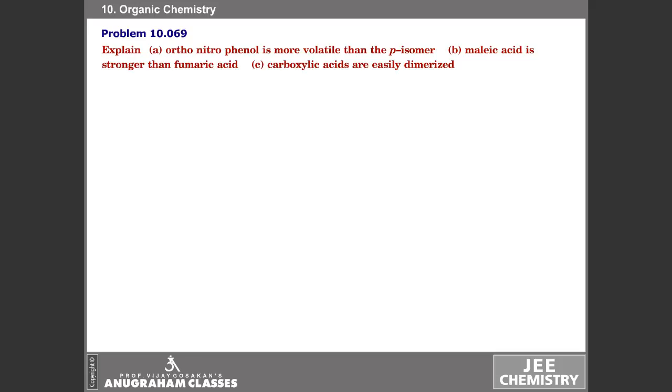We are given a few observations. We are asked to explain. Orthonitrophenol is more volatile than the para-isomer.